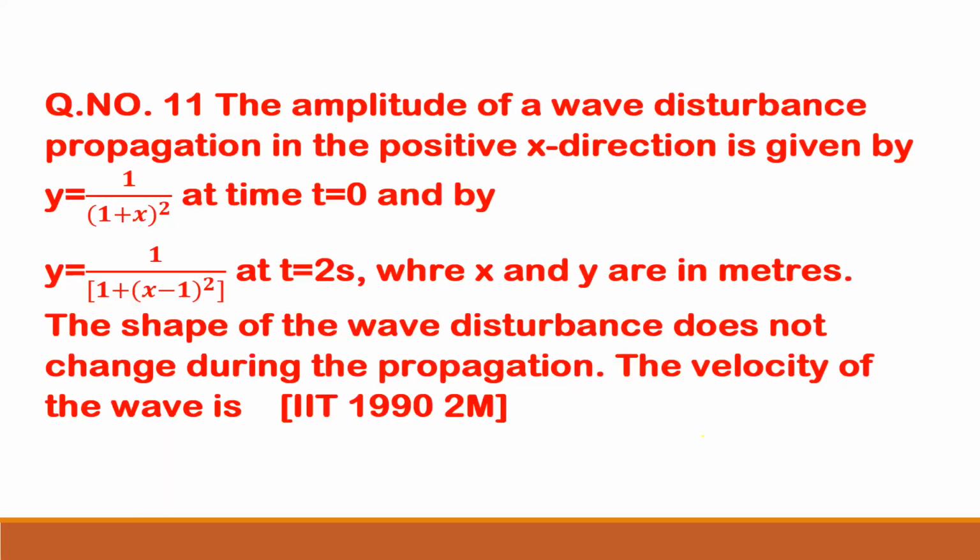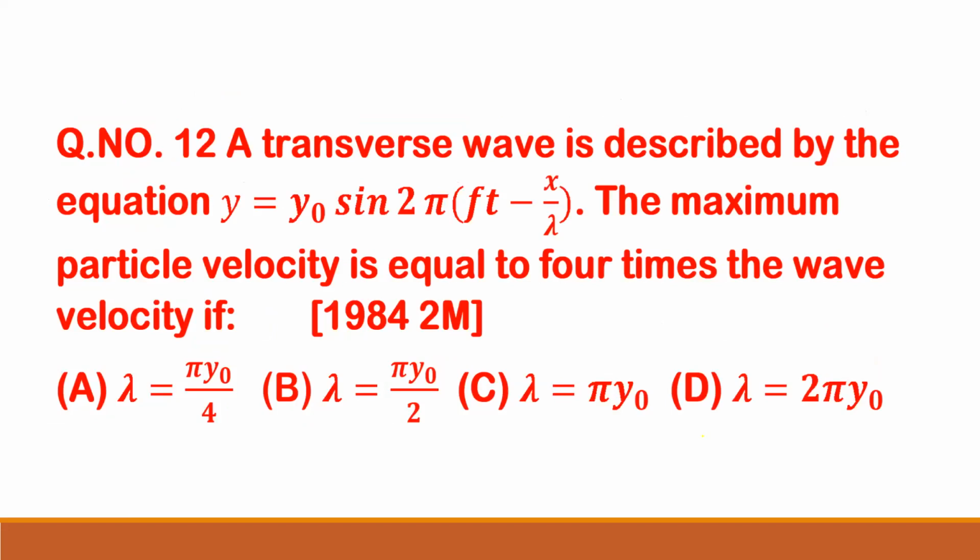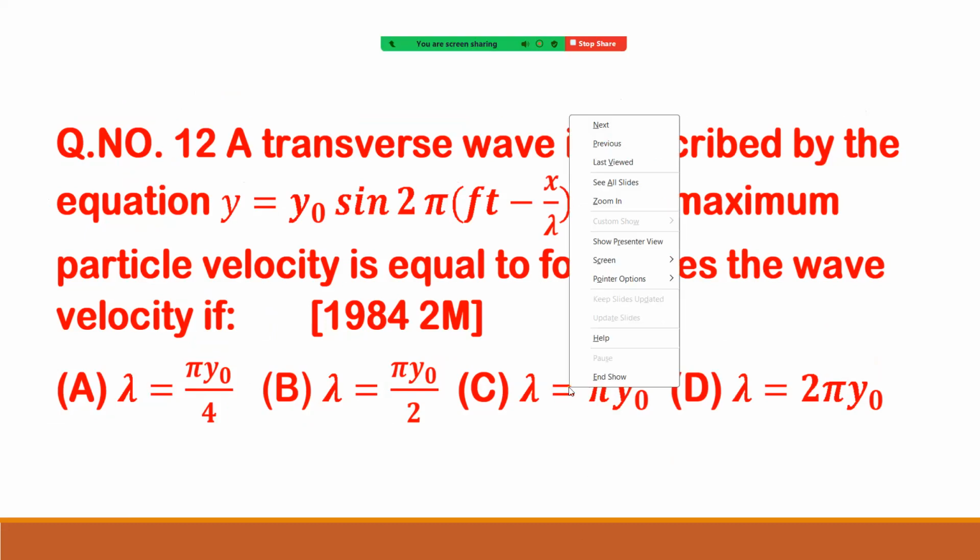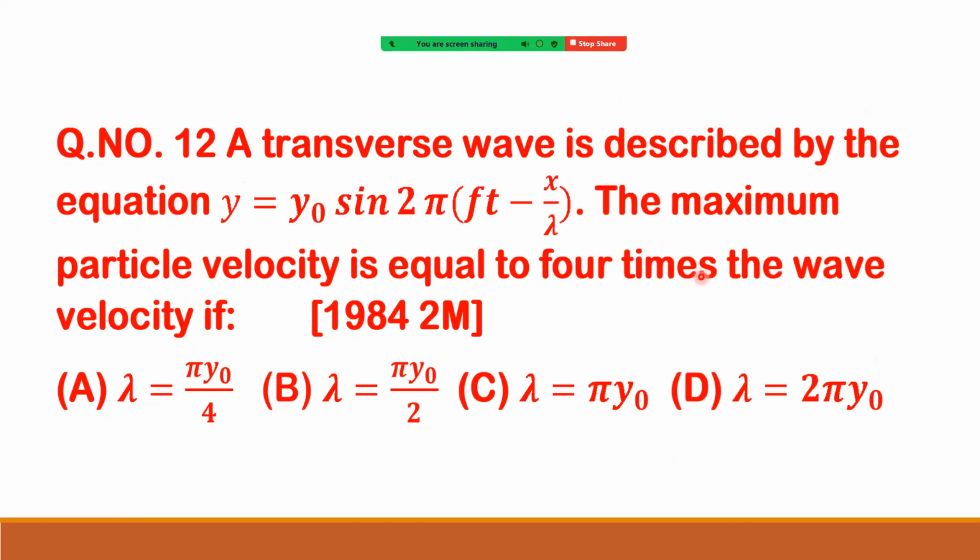Okay. See now next problem. And this also a previous IIT problem given in 1984 for 2 marks. See the question once. A transverse wave is described by the equation y equal to y naught sine 2 pi into (ft minus x by lambda). So it is a transverse wave. The maximum particle velocity is equal to 4 times the wave velocity.